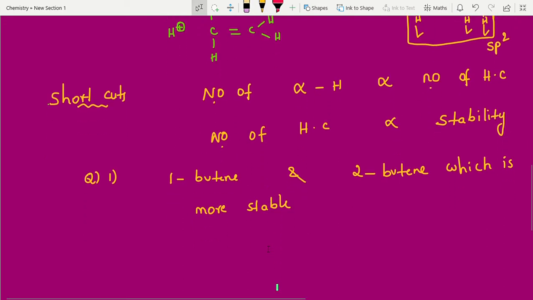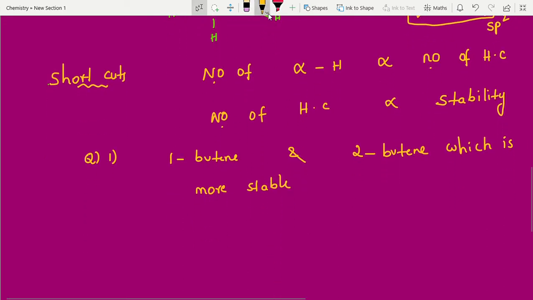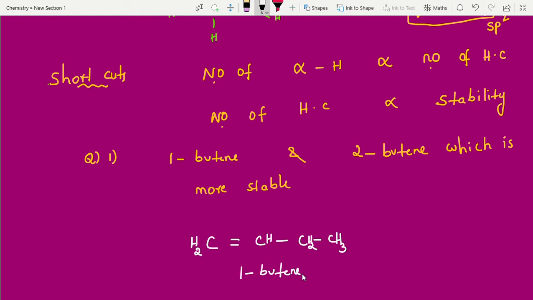Can you try? First write down the structures. Butene means 4 carbons, right? 1, 2, 3, 4. 1-butene has a double bond between carbon 1 and 2. Remaining we have to fill with hydrogen. Hydrocarbons are nothing but only carbon and hydrogen, right? So this is what we call 1-butene. Don't write 2-butene. Between 1 and 2 carbons, we write the lower number.